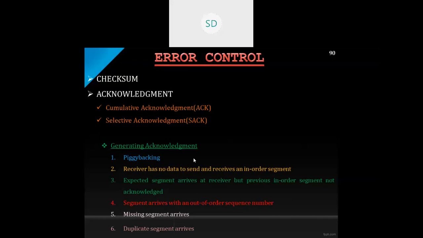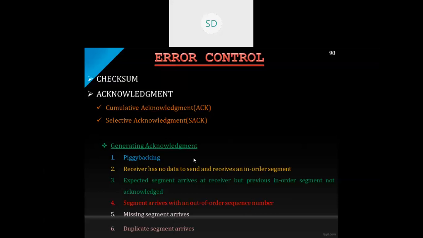In that case, the receiver immediately sends an acknowledgement signal. It will not wait for the previous segment. It will not say that the previous segment has not been received and so the acknowledgement will not be given.